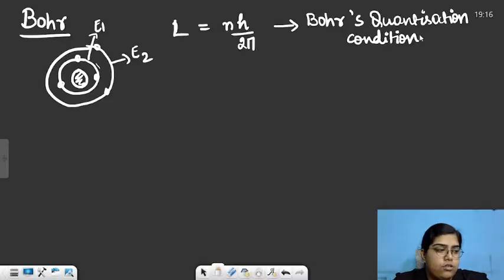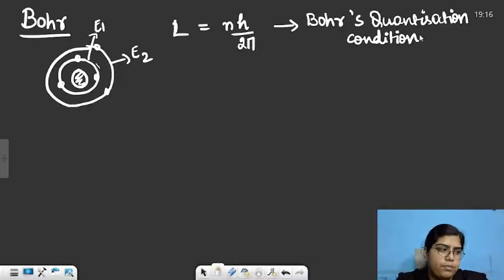Then the third postulate of Bohr model was that he said that the central core of the atom is very small and very massive. Massive in the sense that the charge density for that central core is quite high. And that central core was then named as nucleus.